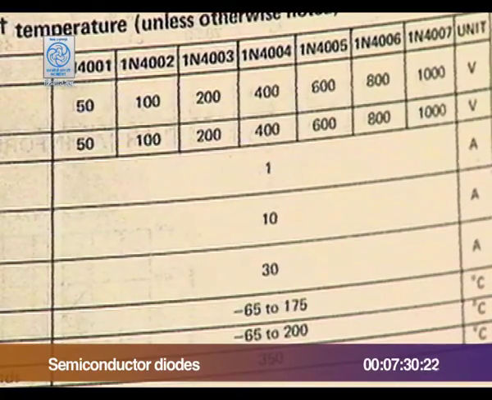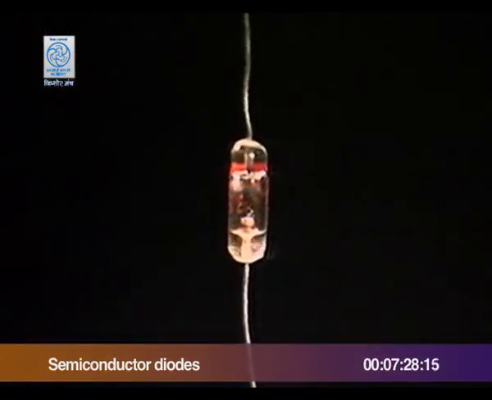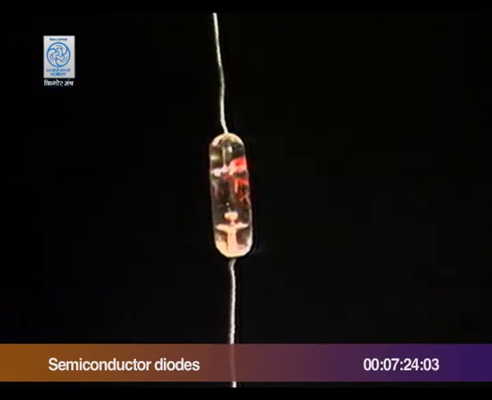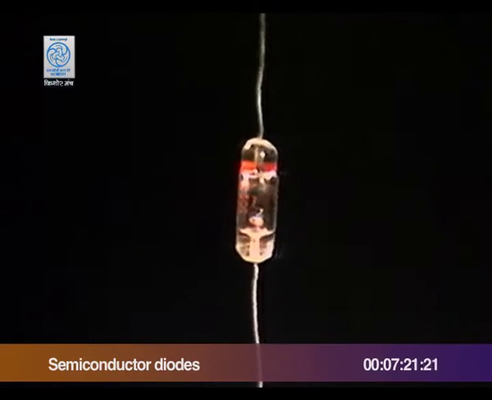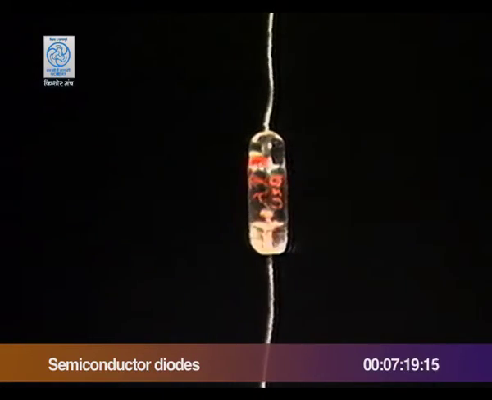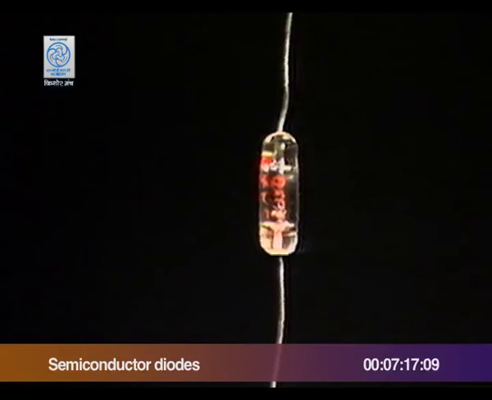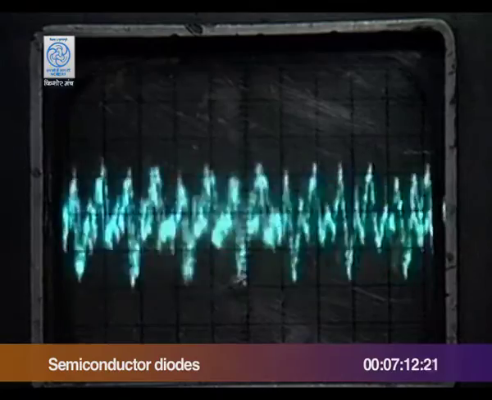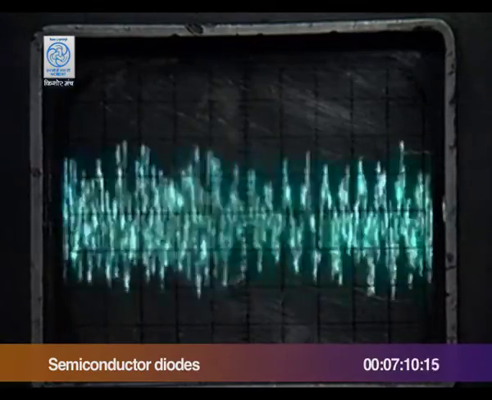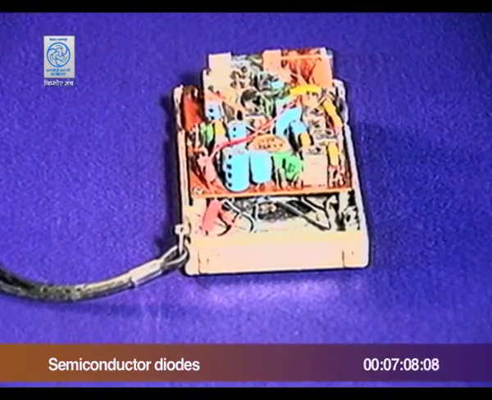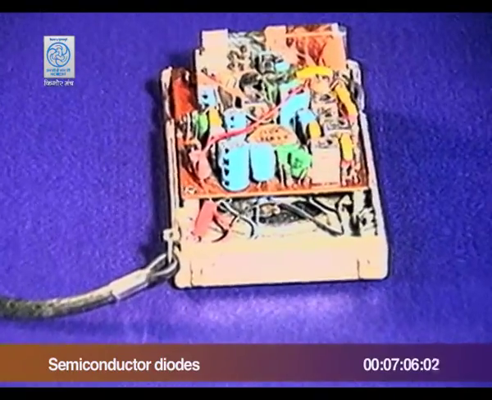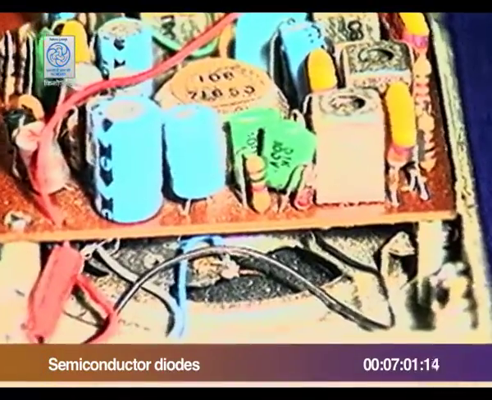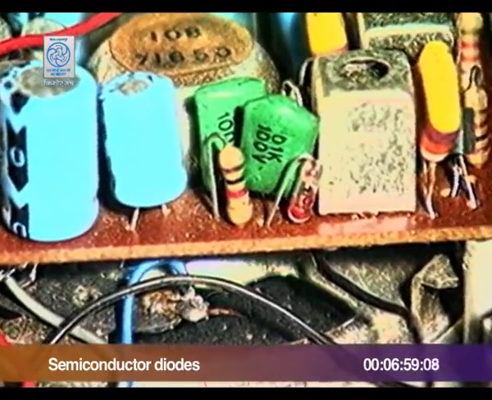Now I will show you the other kinds of diodes. This is a point contact diode. It is made of germanium. It is used to filter or rectify communication electric signals which are AC. It is used in communication instruments like radio receivers and transmitters. See here, this is a point contact diode in this transistor radio.